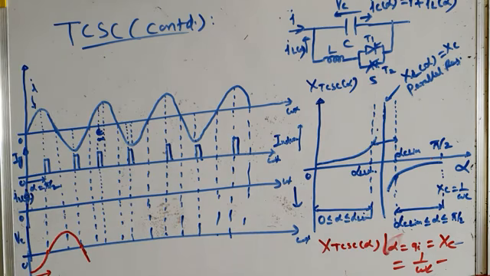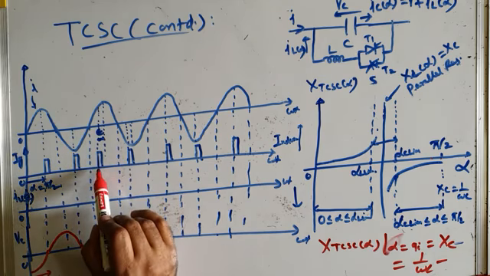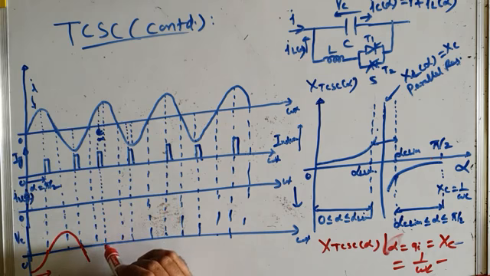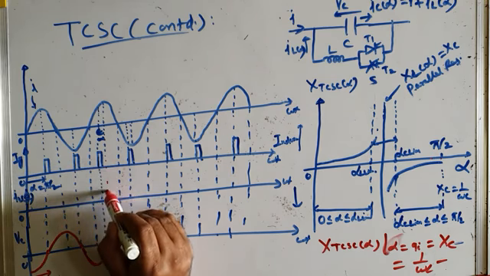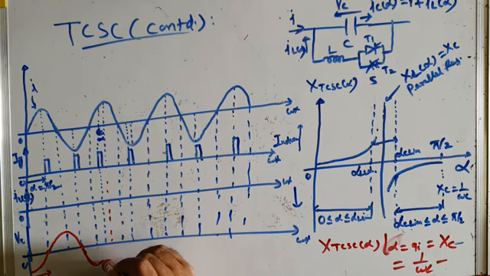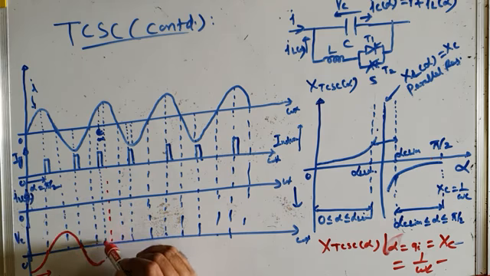That we already know. So in the next half cycle, we are trying to fire the capacitor not at voltage zero crossing. This would have been the voltage zero crossing, I mean the voltage zero crossing is here, where your voltage becomes zero. For example, we are not firing our TCR at zero voltage crossing. We are advancing it. We are firing it somewhere here.